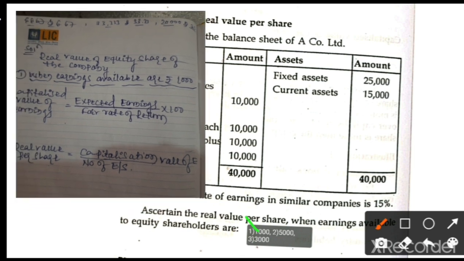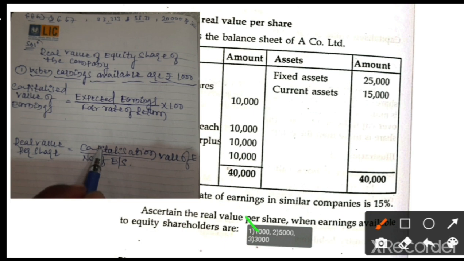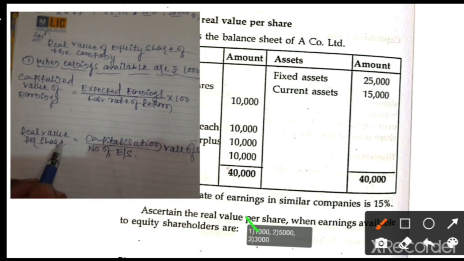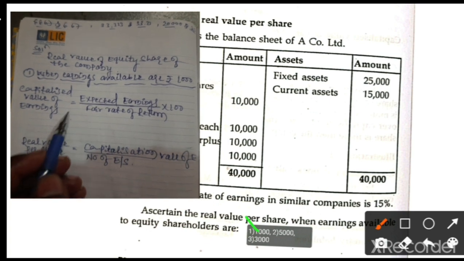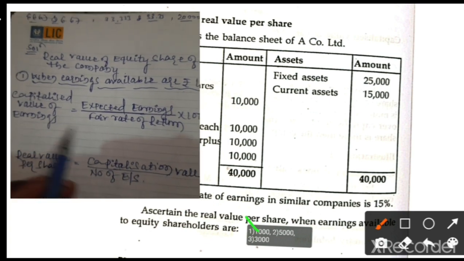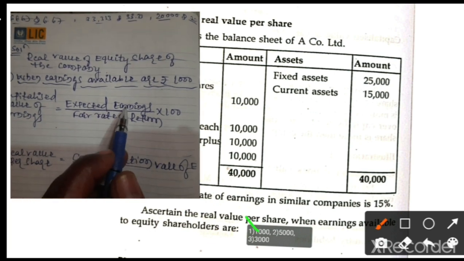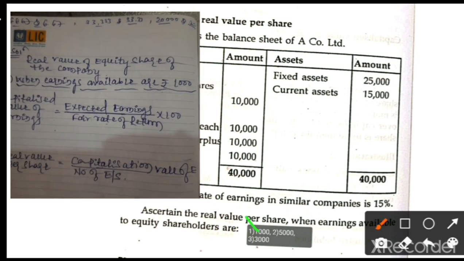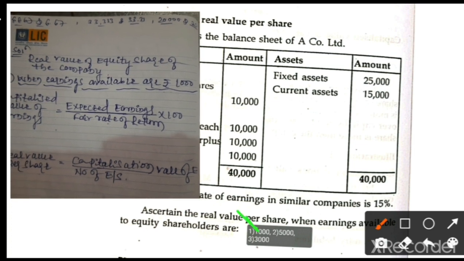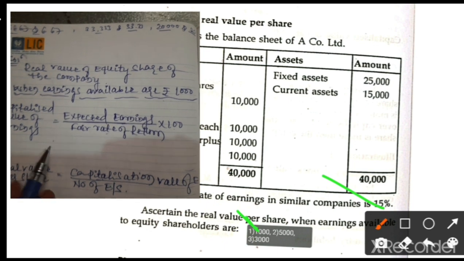But the most important thing is, we don't know the capitalized value of earnings. So before simplifying this formula, first we have to calculate the capitalized value. The formula for capitalized value was already given in the previous slide: capitalized value of earnings is equal to expected earnings into 100 divided by fair rate of return. Both are available. Expected earnings is 1000, and the normal rate of return is also 15%. Both are available in the problem, so let us simplify that.